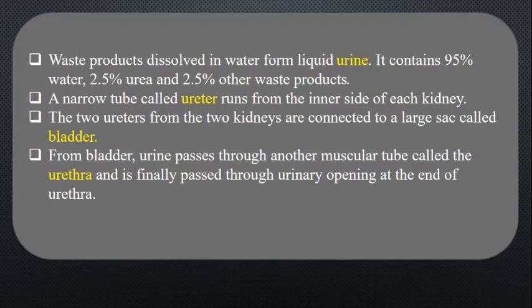So there are two ureters, which receive the urine from each kidney. Now this urine passes from the two kidneys to a large sac-like structure which is called the bladder. From the bladder, this urine passes through the urethra, and finally the urine is passed from the body. It is thrown off from the body. So in this way, the excretory system works.